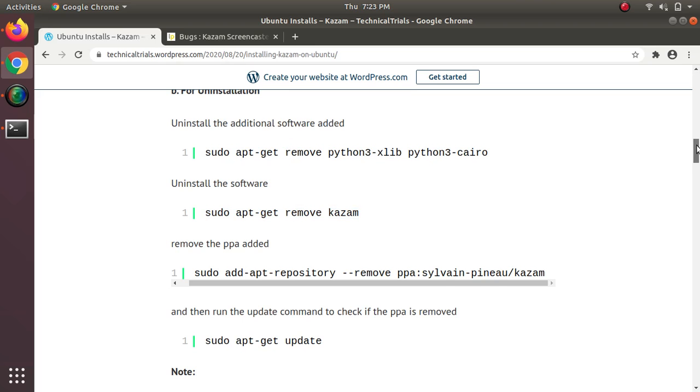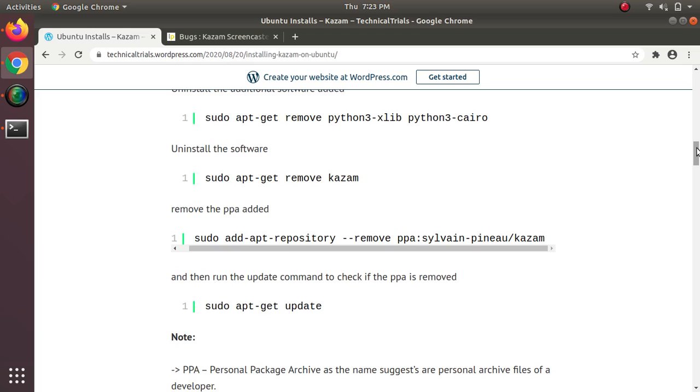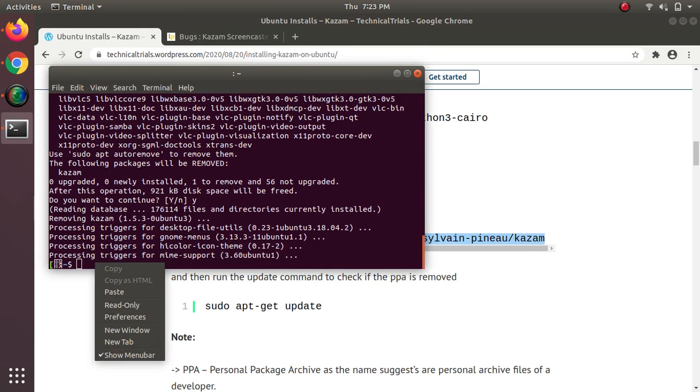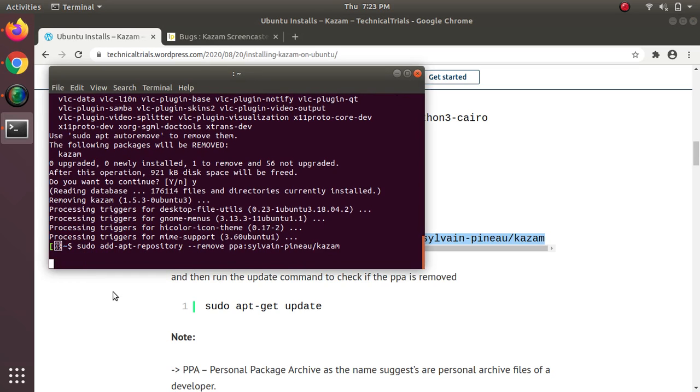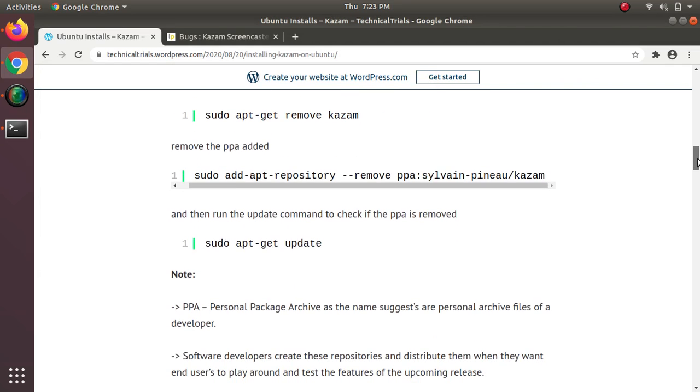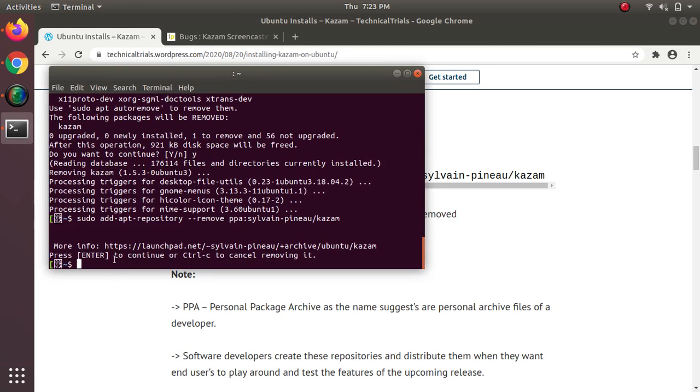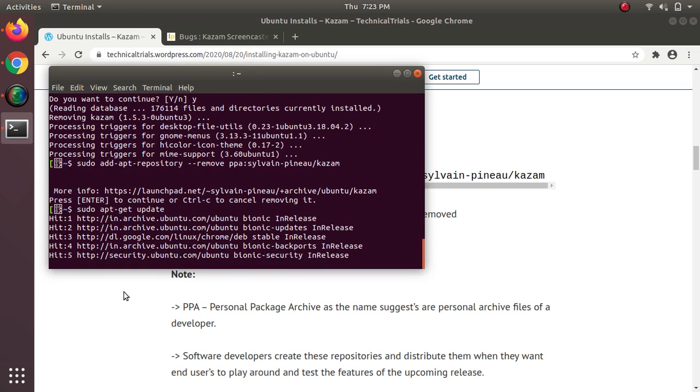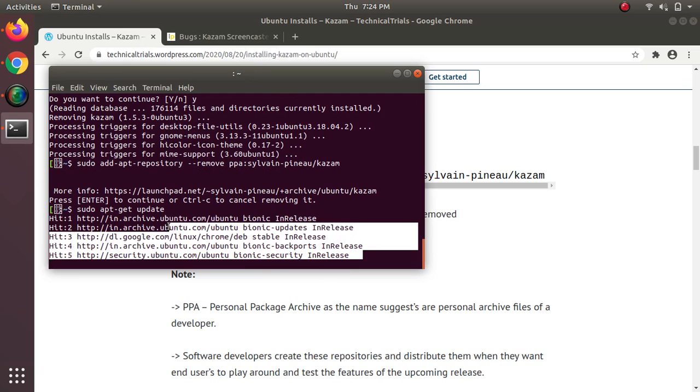Next, I'll be running a command to remove the PPA or the repositories that I had added. That can be done by running the command that we have mentioned here. So copy the command, paste it onto terminal, hit enter to continue. Once that is done, you can run the update command to make sure that the PPA is removed. Paste. And you can see that the PPA is removed.